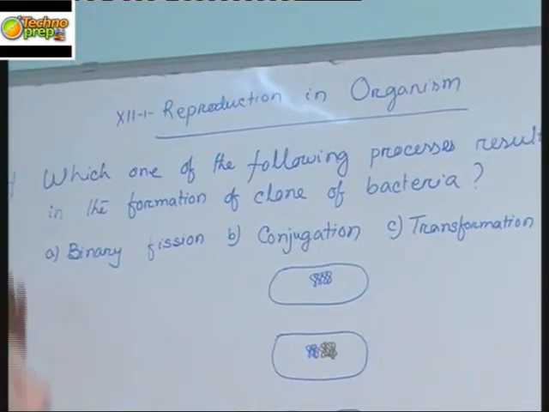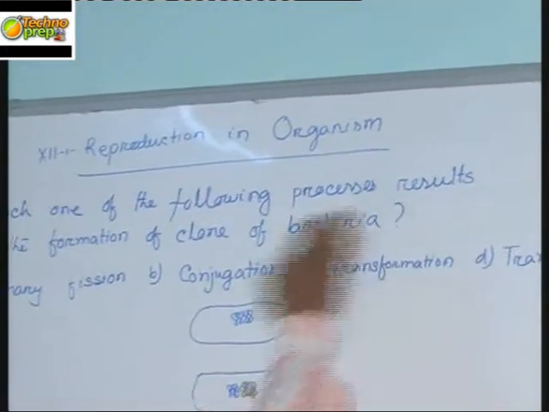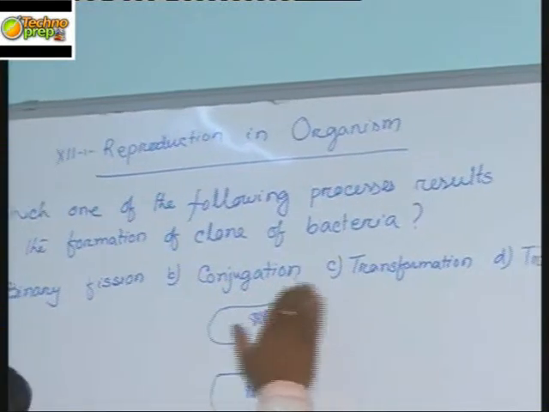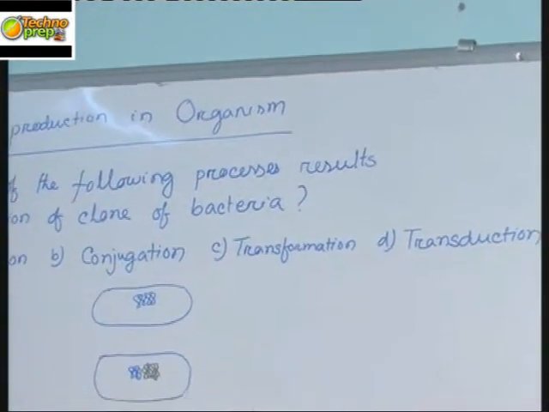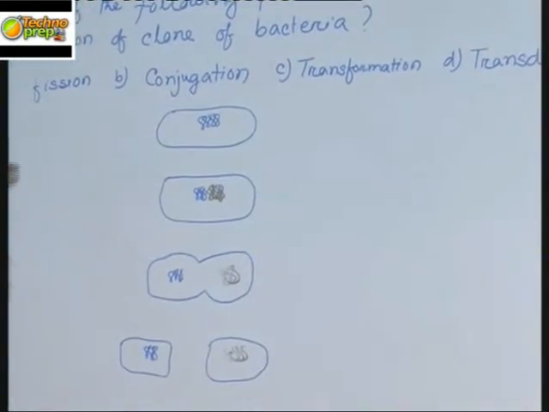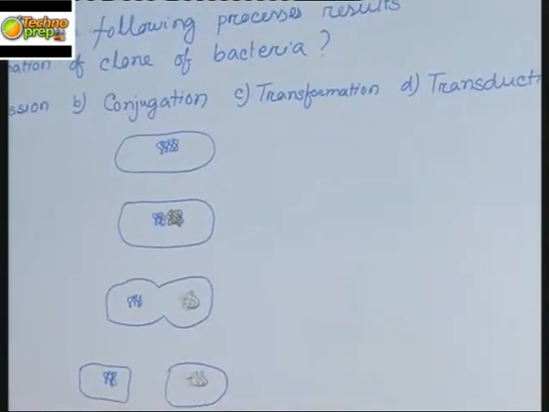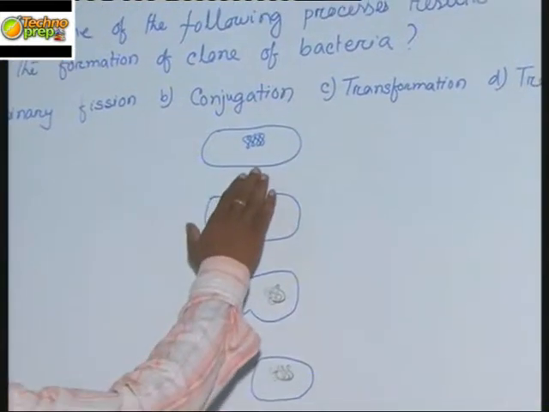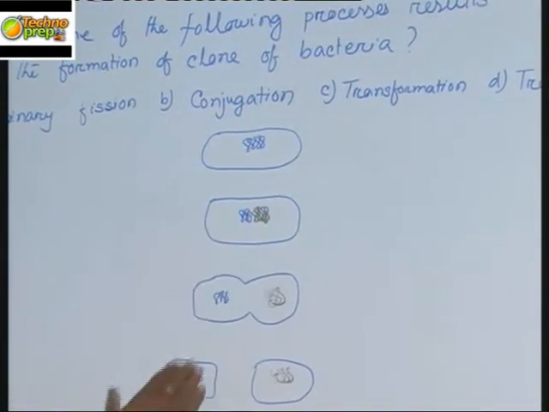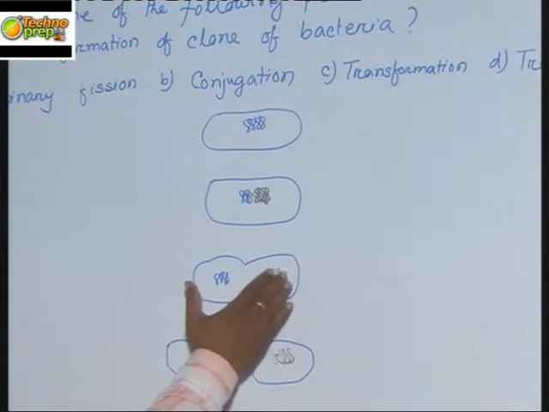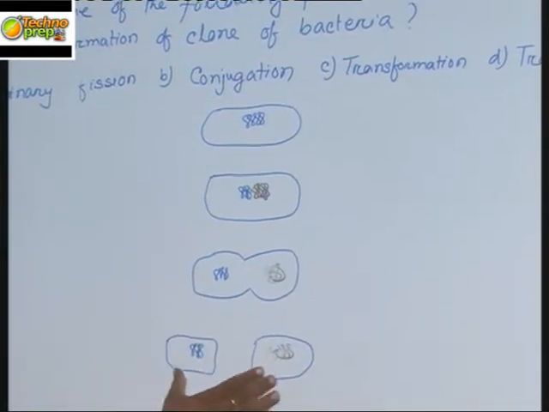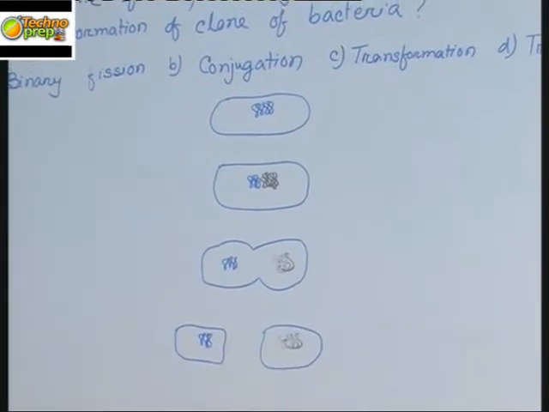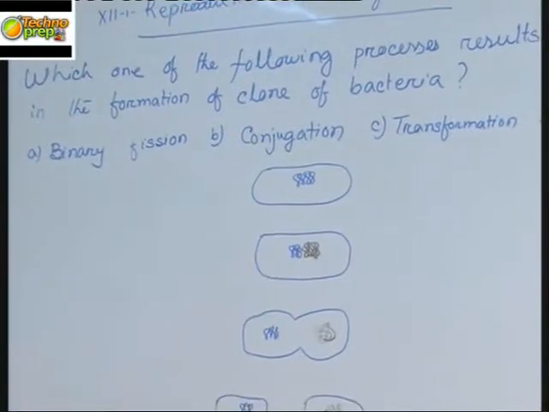Question 4. Which one of the following processes results in the formation of a clone of bacteria? Binary fission, conjugation, transformation, or transduction. Let us define each one of these. What is binary fission? Binary fission is a process by which one bacterium divides into two; the genetic material is replicated, then equally distributed to each daughter cell, resulting in a colony, and that colony of identical cells is called a clone. So the answer is binary fission.